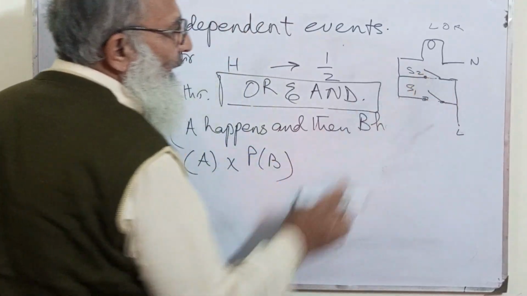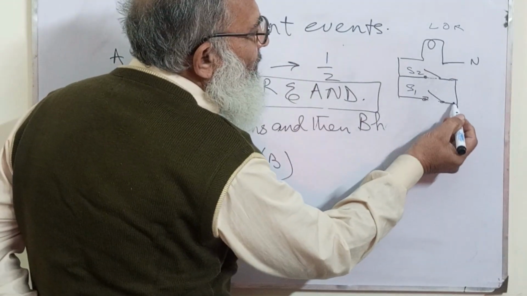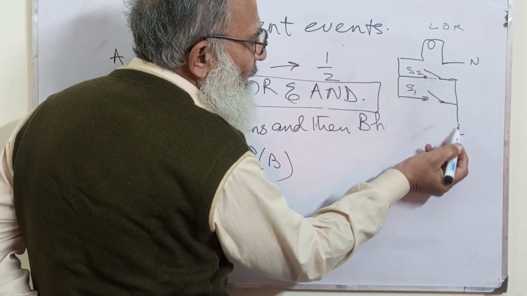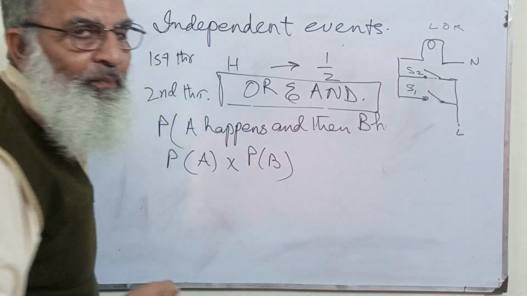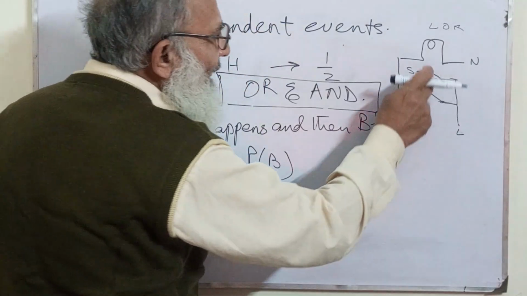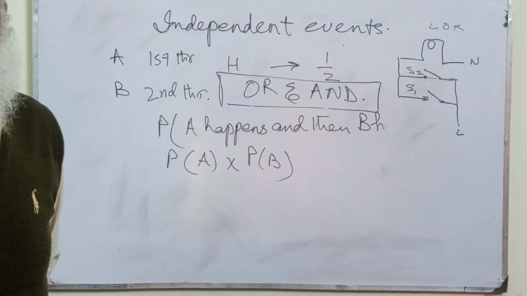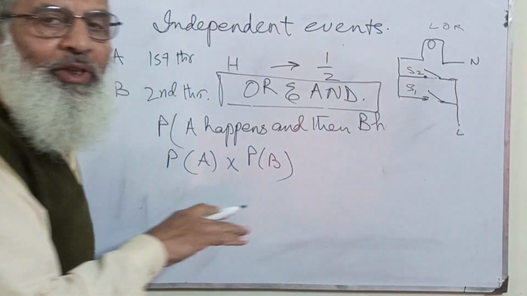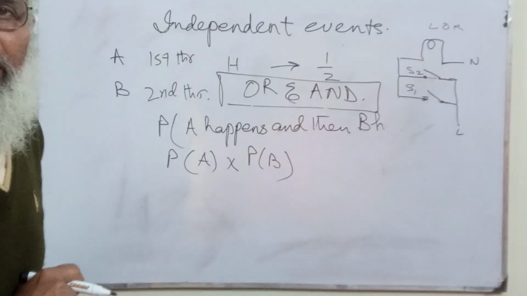I open this again and close this one, S2. You see that the current will not cross this barrier because this is open. Now the current will flow from here to here and light the bulb again. That means this switch and this switch are independent of each other, because if either one of the switches operates, the bulb will light.